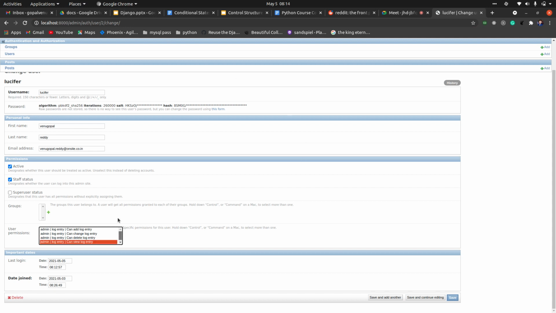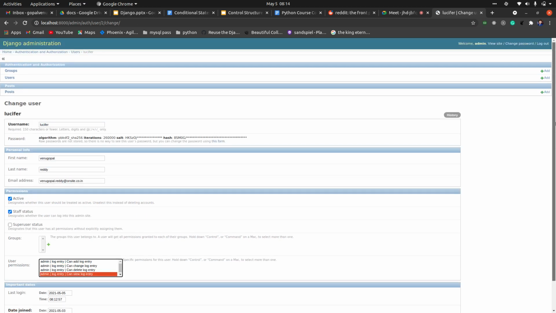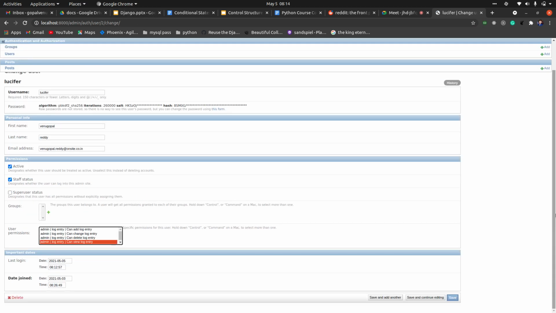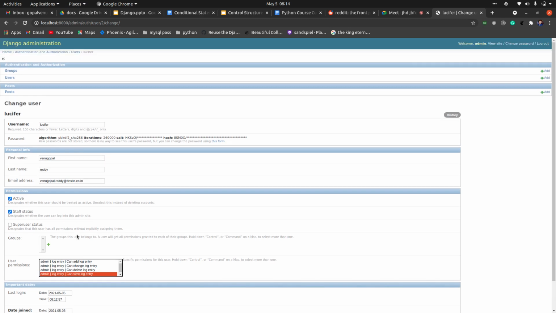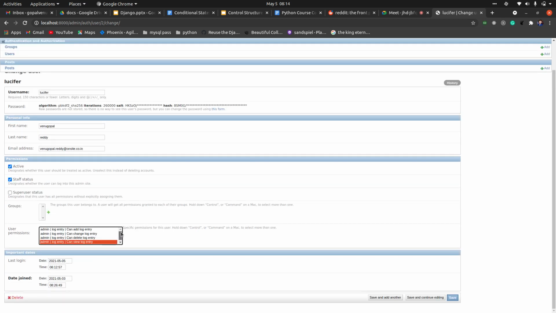Why is it not being loaded? I think there is some CSS issue which is giving me wrong CSS.